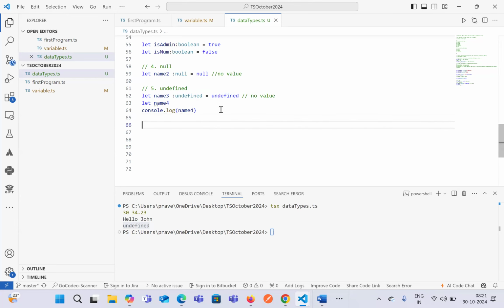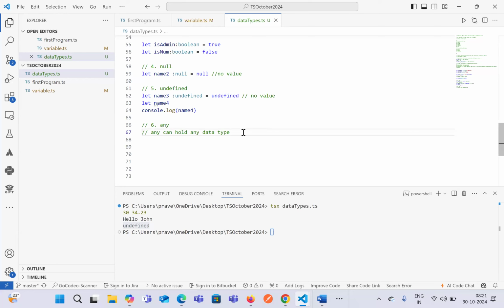Okay. Now we'll also finish it off quickly for the next one, which is the any data type. Now, what is meant by any? Whenever we use the any data type, it says that it can hold any type of data inside a variable.